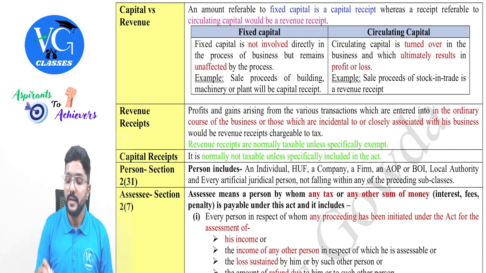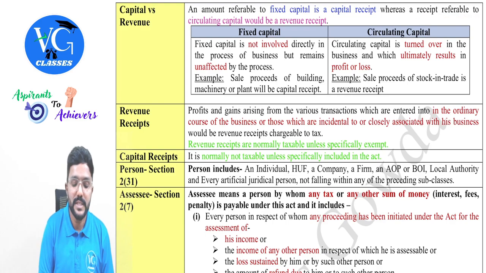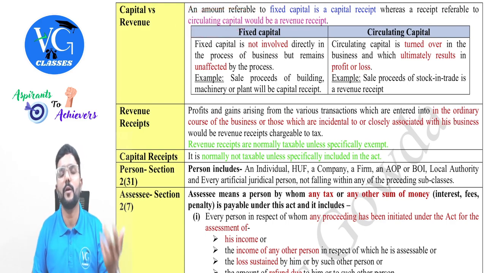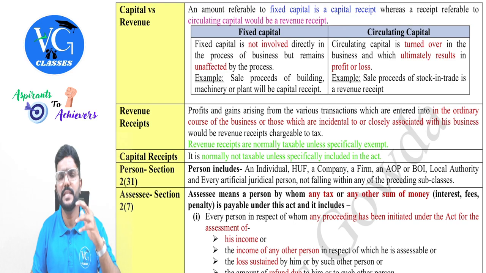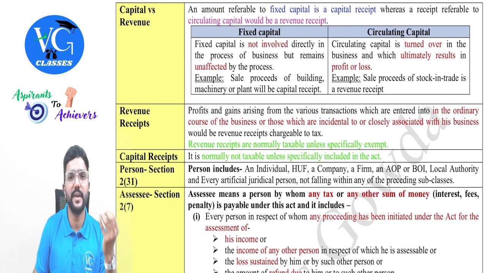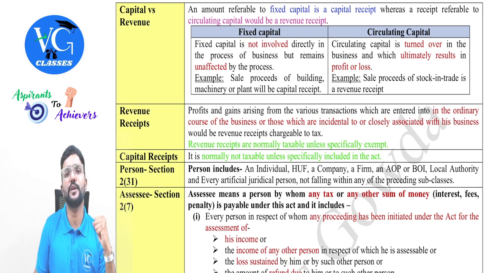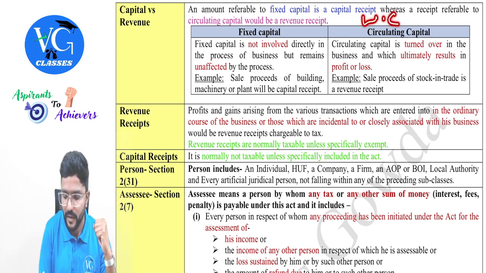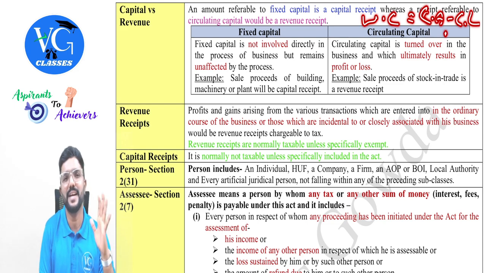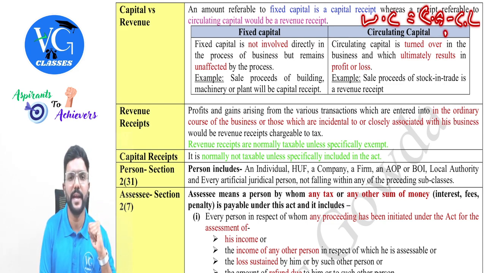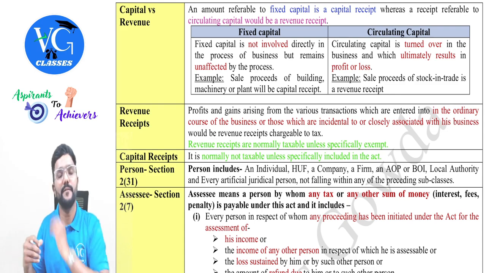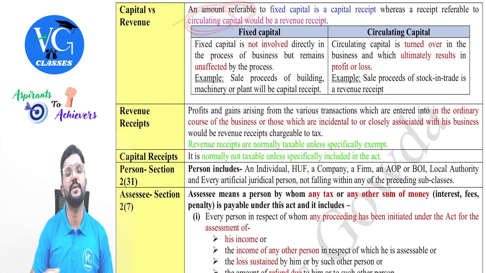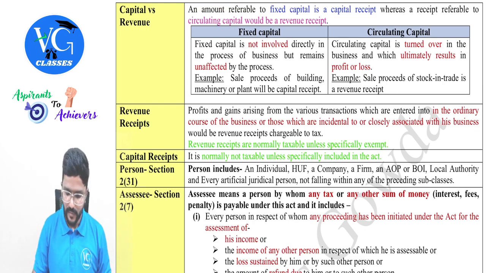Clear? Whereas the amount or receipt which is referable to circulating capital, or we also call it as working capital or operating capital, is called the revenue receipt, which keeps on changing after each and every transaction. Especially in financial management and all, you would have learned, sir, how do we calculate working capital? Current assets minus current liabilities. Will this balance remain same throughout the year, guys? No, it keeps changing. Day in, day out, it keeps changing. Okay, so whatever we use the term working capital in financial management, here they are using the word circulating capital, which keeps changing. Got it?